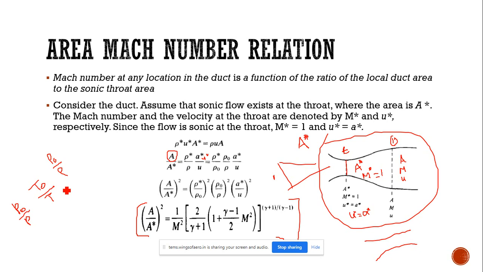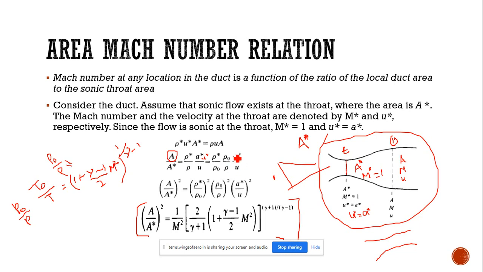T naught upon T is equal to 1 plus gamma minus 1 divided by 2 into M square. For rho naught by rho, above this we will have the bracket with power 1 by gamma minus 1, from thermodynamics relations only. So we can straight away put it like this. Okay. So rho naught by rho is 1 plus gamma minus 1 divided by 2 into M square, whole power 1 by gamma minus 1. So we can substitute the value of rho naught by rho here.